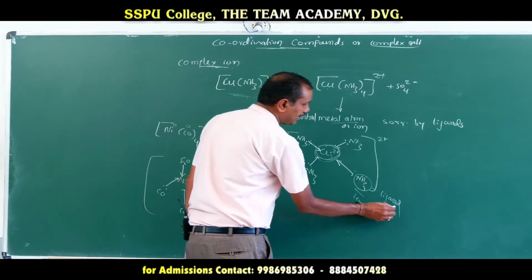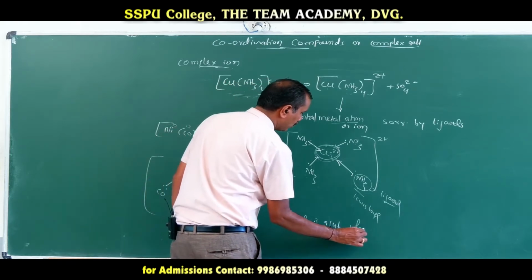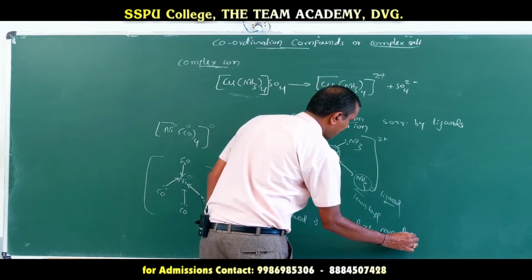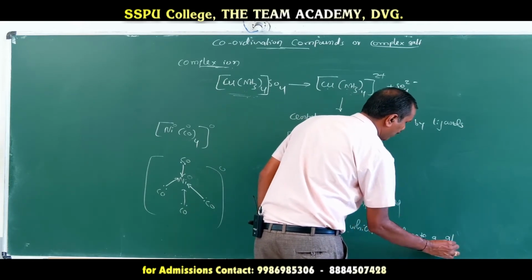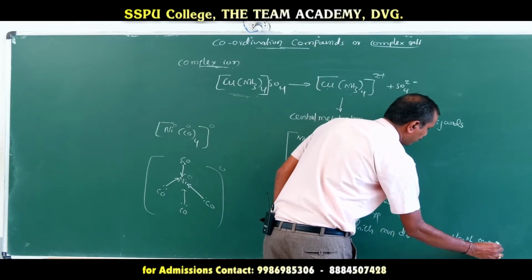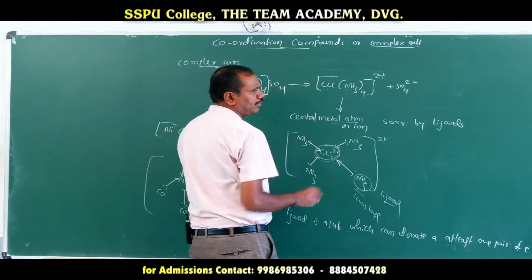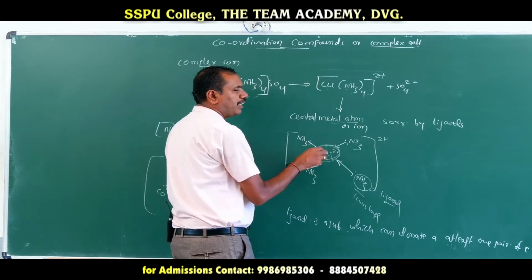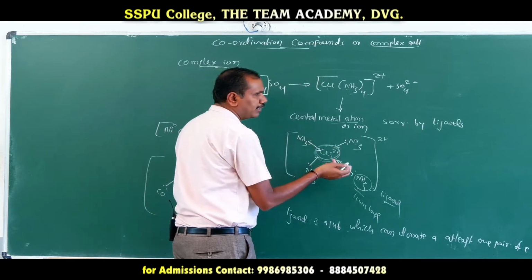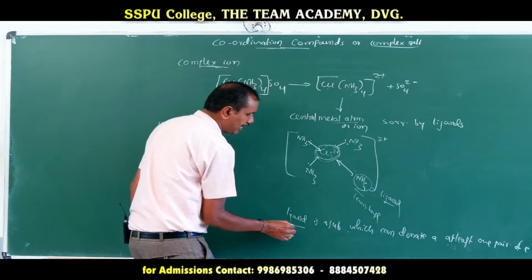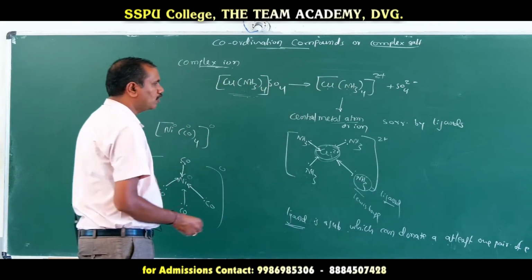Now, what is a ligand? A ligand is a substance which can donate at least one pair of electrons. Some ligands can donate one pair of electrons; they are called monodentate ligands. Some donate two pairs of electrons; they are called bidentate ligands. Like that, they can donate one or more. Hence those substances we call ligands. A ligand is a substance which can donate at least one pair of electrons.